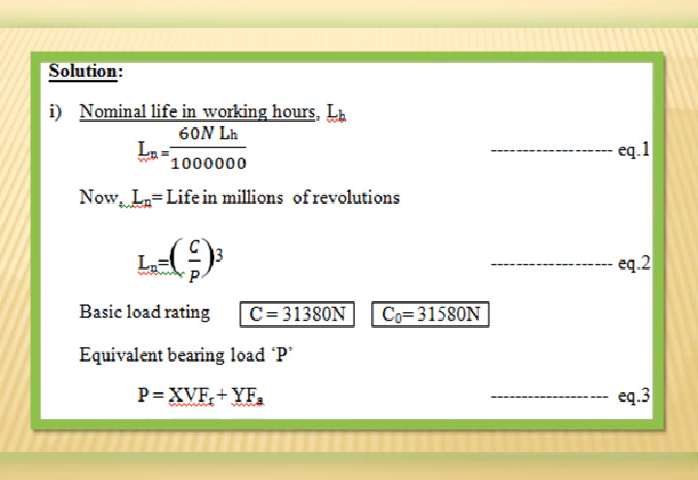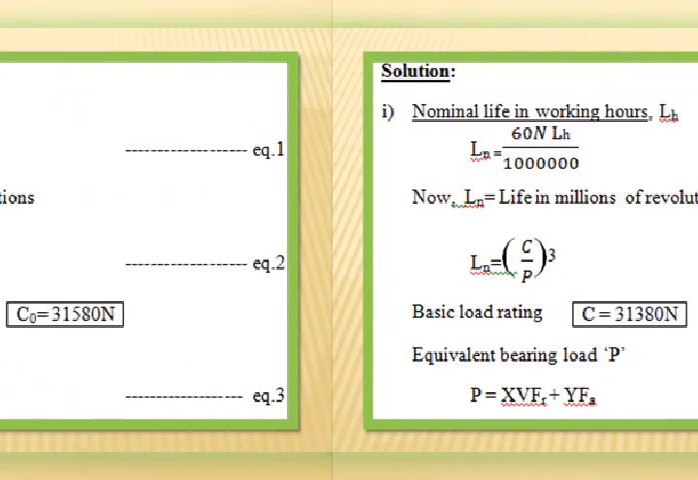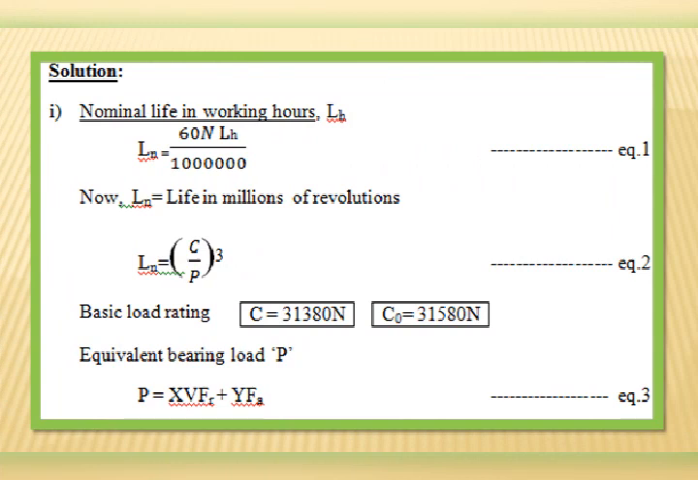Now we'll move on to the solution. First unknown, nominal life in working hours L suffix h. Equation: L suffix n is equal to 60 n L suffix h divided by 1 million. Call that equation number 1. Now L suffix n is life in millions of revolutions, and L suffix n is equal to the ratio C by P whole cube. Call that equation number 2 for the time being. Basic load rating and static load rating are C is equal to 40,210 Newton and C naught is equal to 31,580 Newton. This we already did in the given data itself.